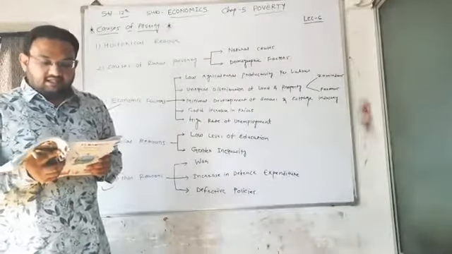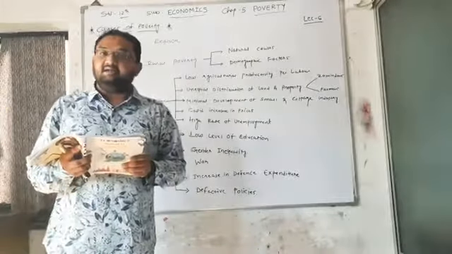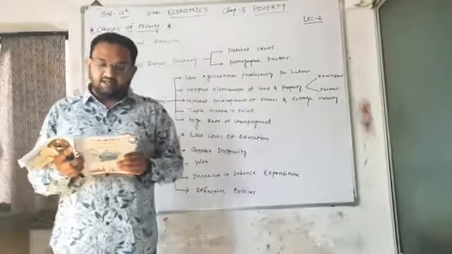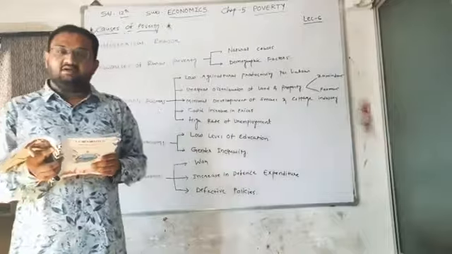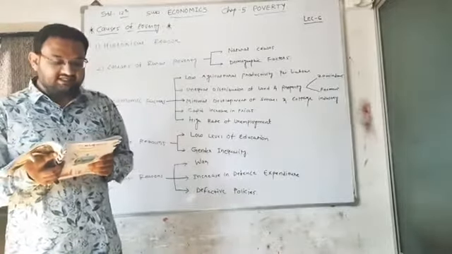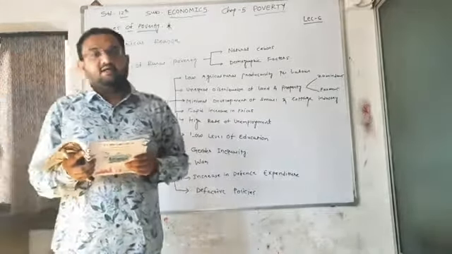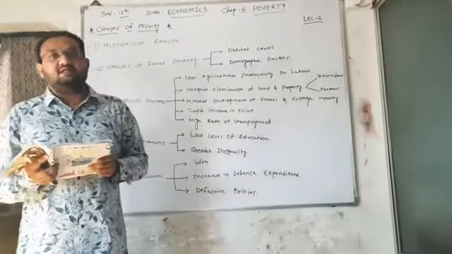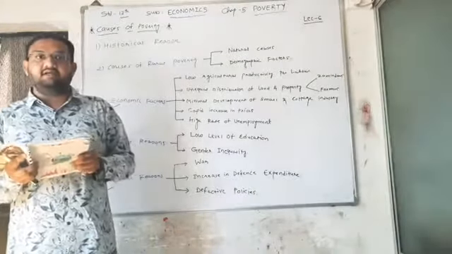Moreover, agricultural and allied activities like animal husbandry, dairy farming, fisheries, etc. were growing slowly, and this increased seasonal unemployment. All these points we will discuss in chapter number 6 on unemployment also.